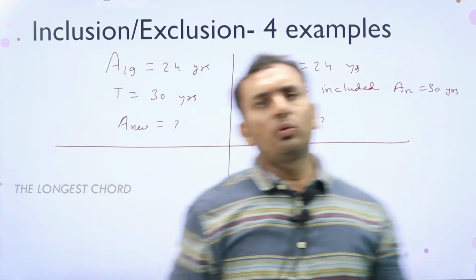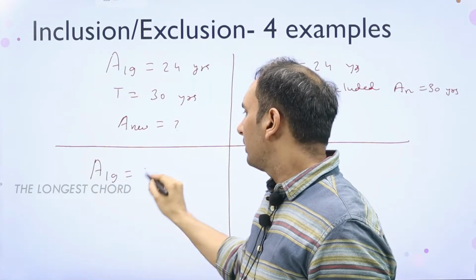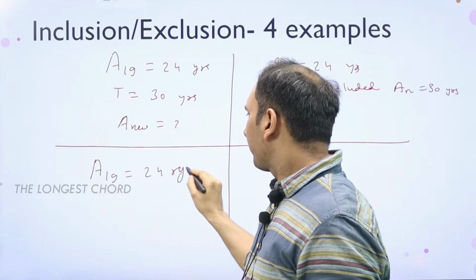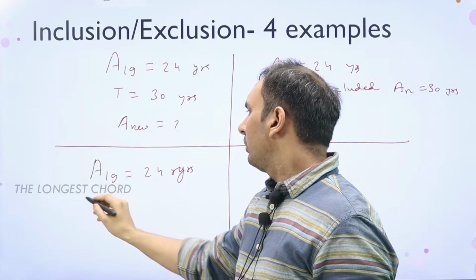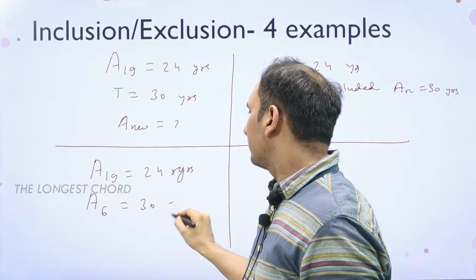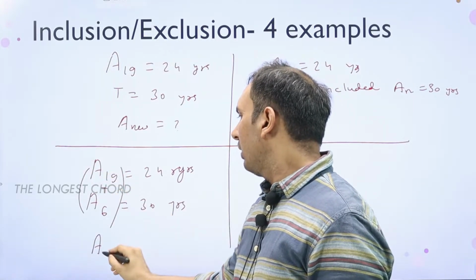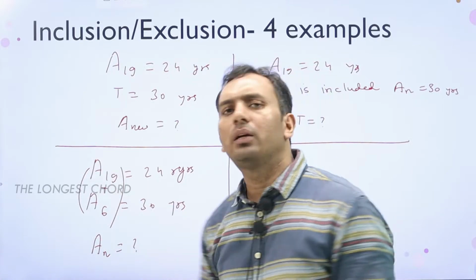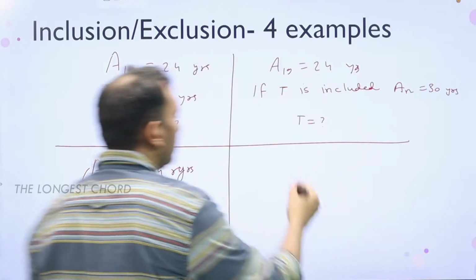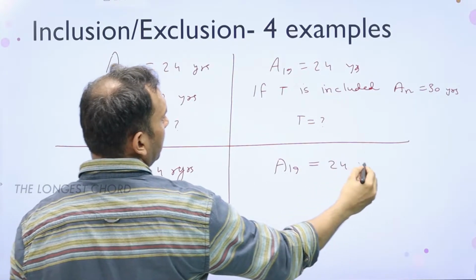We can now go to more than one inclusion, that is the average of 19 students is 24 years. If the average of 6 new students is 30 years and these two groups are merged, then what is the new average of the bigger group?